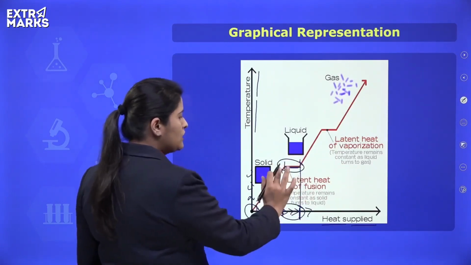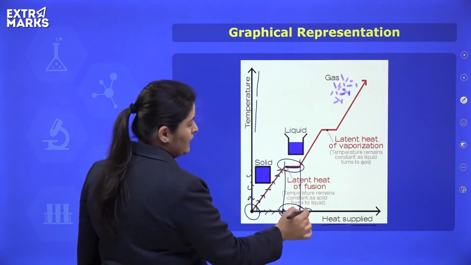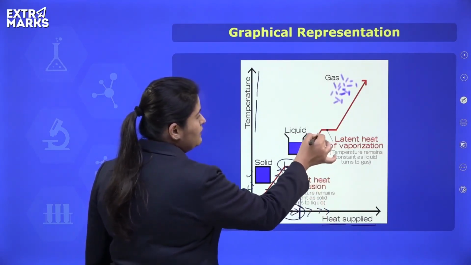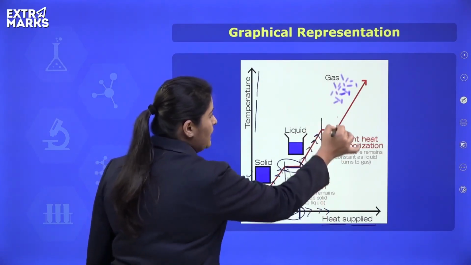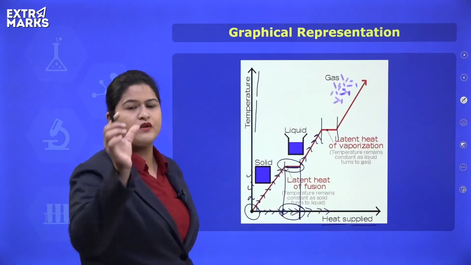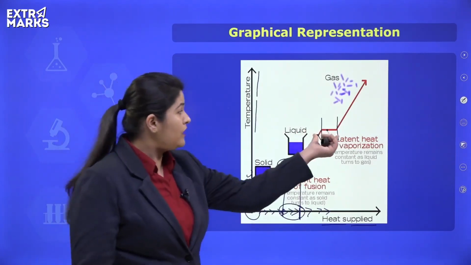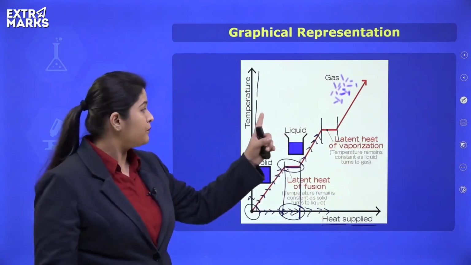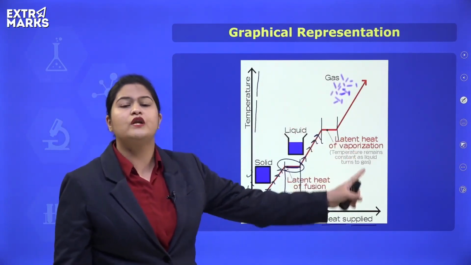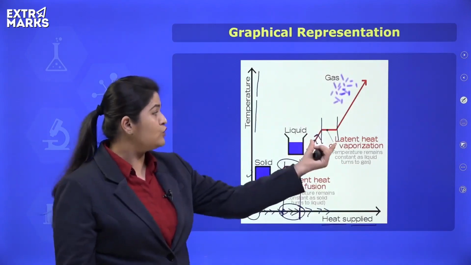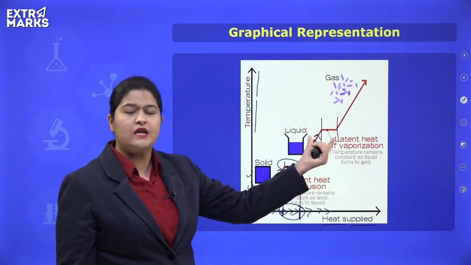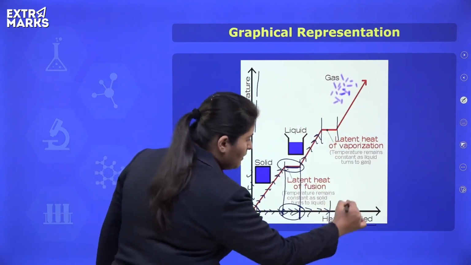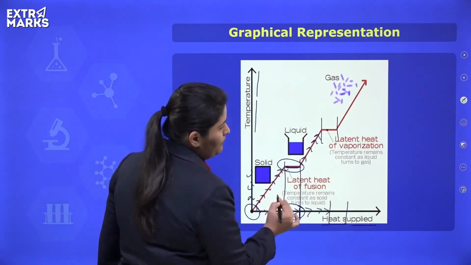As soon as all the solid available is converted to liquid state, again with the increase in heat supplied, the temperature will start rising, and again after some time it will become constant for a specific duration of time. During this duration, what is happening? Liquid is actually converting to gaseous state. The actual boiling is taking place in this particular duration, and this much amount of heat will be the latent heat of vaporization.